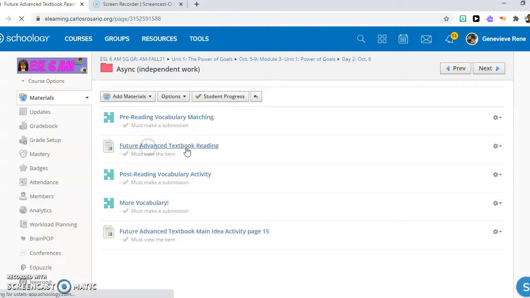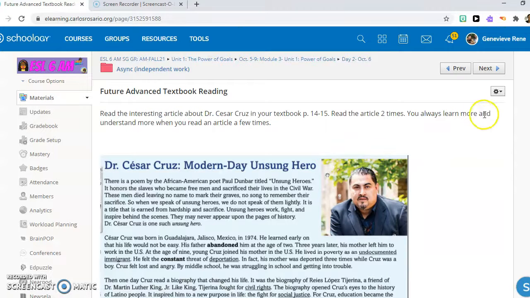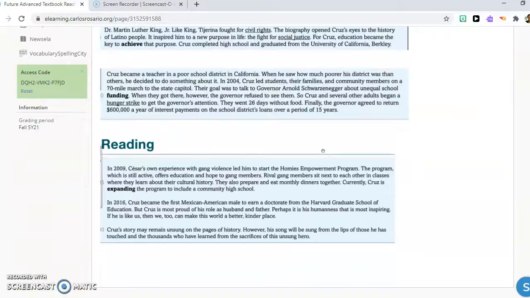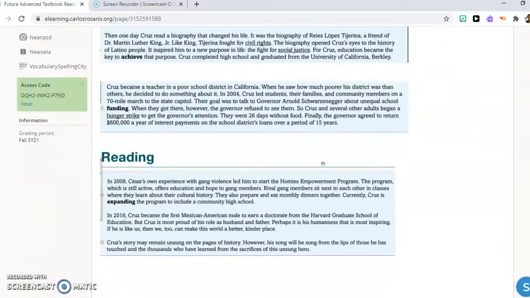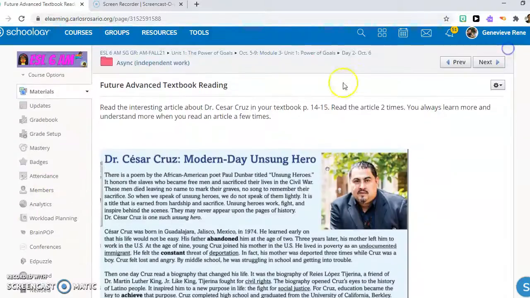Then you have a reading to do in the textbook. All right, you're going to read this article about Dr. Cruz on pages 14 and 15. Make sure to read 2 times.